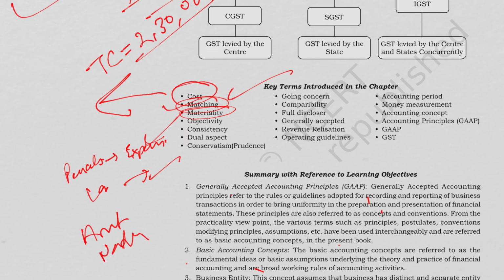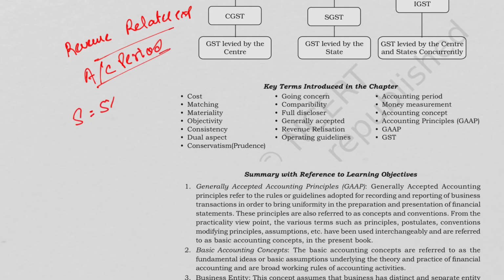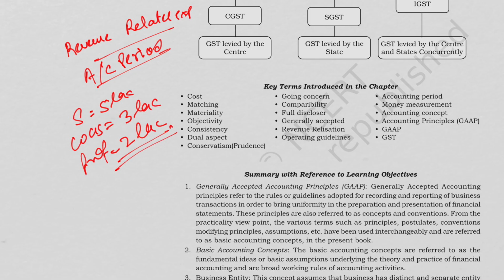We also discussed the matching concept. In the matching concept, basically the revenue as well as the related expense must belong to the same accounting period. We discussed, like, sales we have 5 lakh, cost of goods sold we have 3 lakh, profit we have 2 lakh. So we do not deduct the cost of unsold goods.